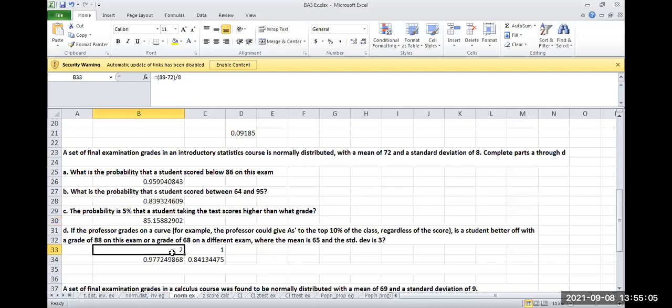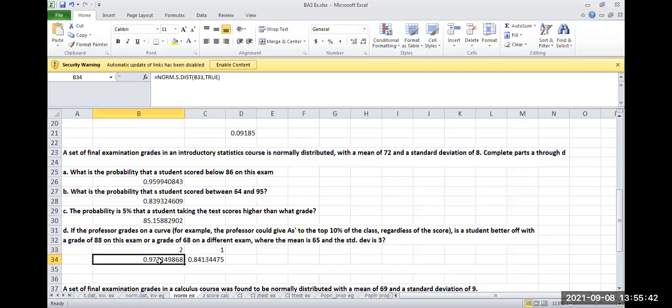Okay, so यहाँ पे first calculate the usual calculation that we do, the x value minus the mean value by the standard deviation. So this is for 88. 88 grade का mean है 72, standard deviation है 8. So that is what I've done, 88 minus 72 by 8. You do that, you get 2 as your answer for Z score. After that, if you calculate here, it is 68 minus 65 by 3. Grade is 68, mean is 65, standard deviation is 3. So यहाँ पे answer आ रहा है 1.